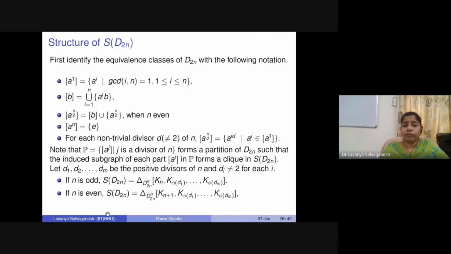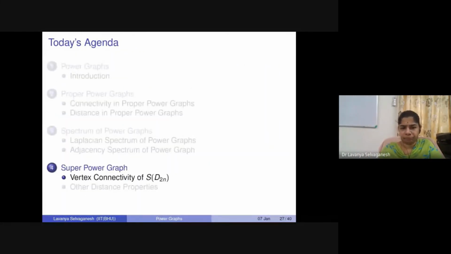Okay. So if n is even, we'll have one more element from this partition A_{n/2}, which will again form a complete graph here, because along with the identity, all the elements of order 2 will also be in this complete set Kn. So when n is even, we'll have this kind of a join graph for us, where the join of all the cliques will be there.